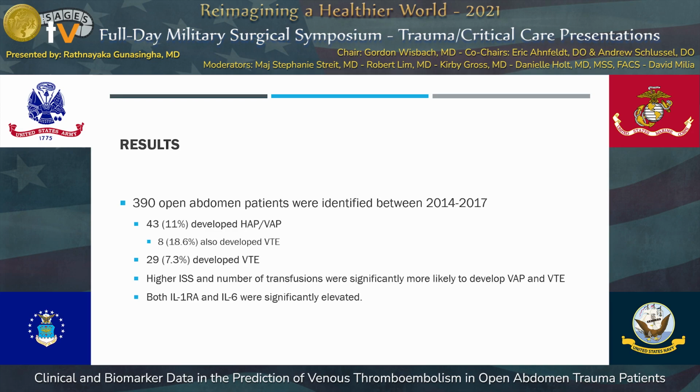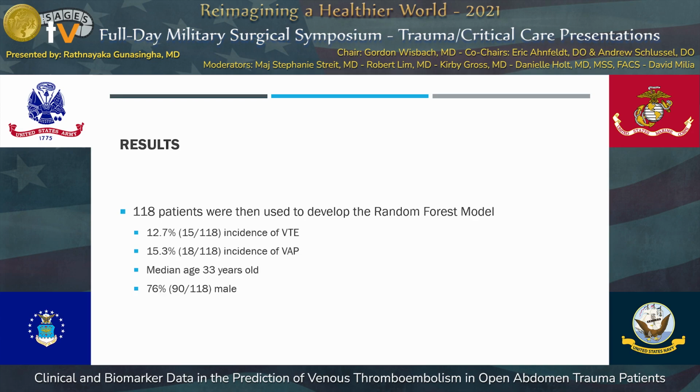Higher injury severities and the number of transfusions that these patients received were statistically associated with them going on to develop VAP as well as VTE. And then the biomarkers IL-1RA as well as IL-6 were significantly elevated in patients with VAP as well as patients with VTE.